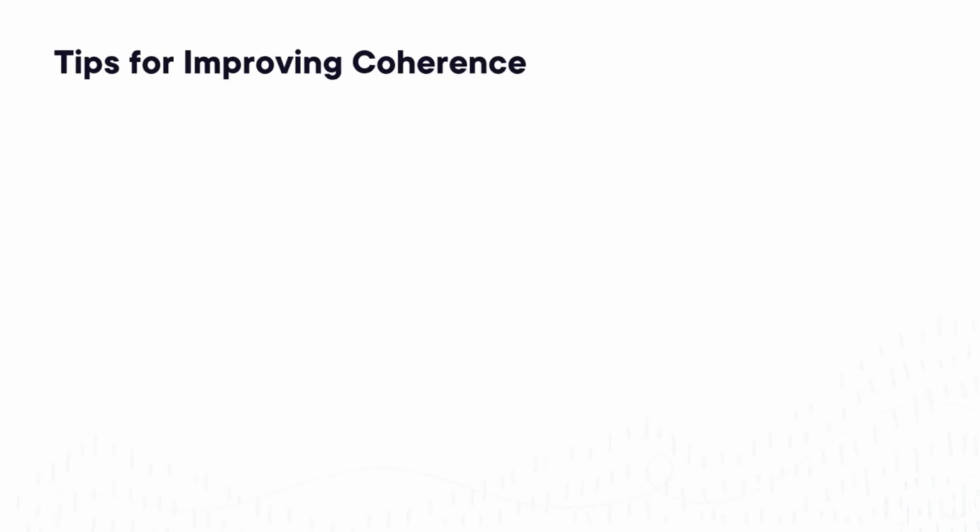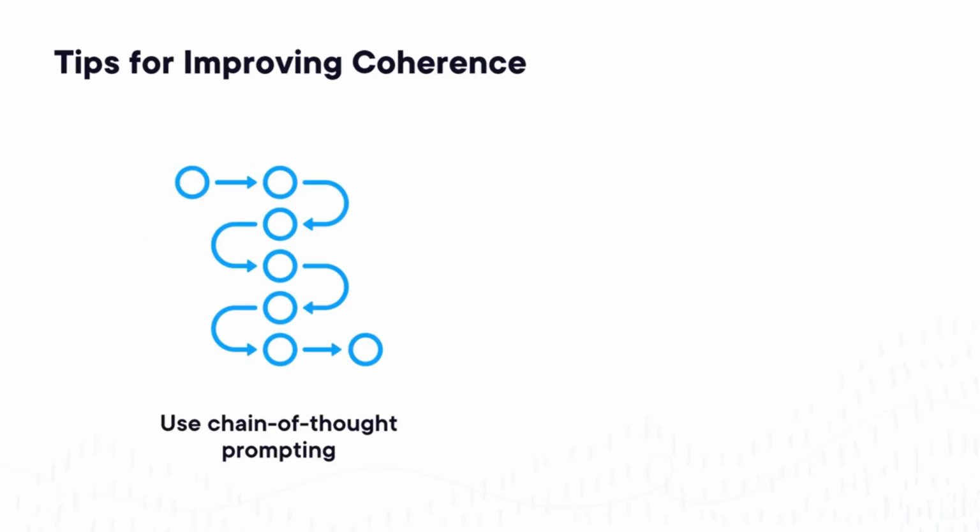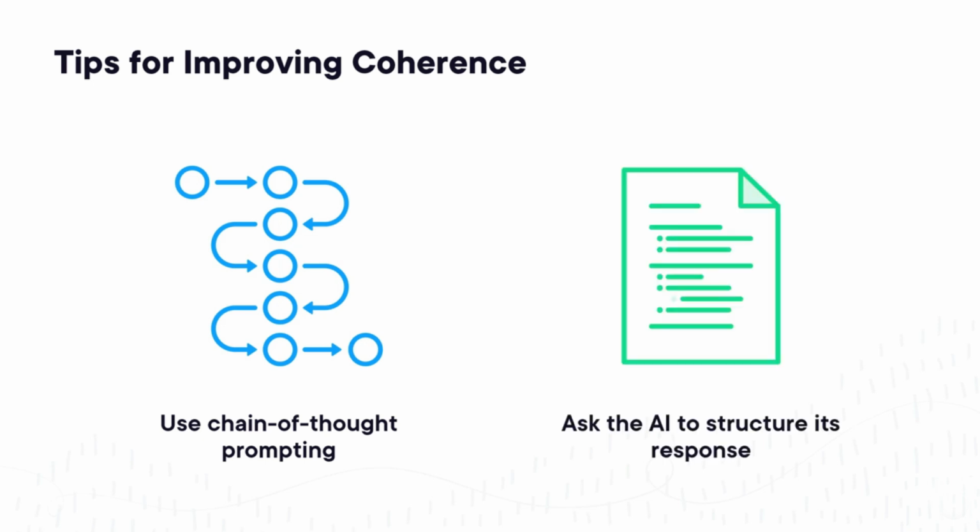Some things you can do in terms of prompting. First, use chain of thought prompting. So guide the AI to reason through step by step, instead of jumping all over the place or jumping to a final conclusion without explaining why. And then another option is to just ask the AI to structure its response. So you might say something like, organize your answer into 3 main points, or start with the definition and then give an example, those kinds of things. So giving the model just a little bit of structure up front can make a huge difference in how clear and logical the final output is.